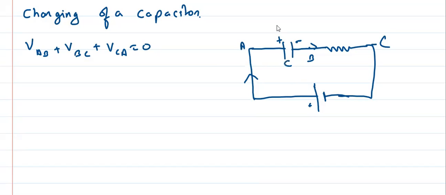Capacitance is C, charge will be Q. So what is VAB? Q by C, plus this is what? IR, and here the current is entering in the negative terminal, so minus V is equal to 0, yes or no? Think about it.